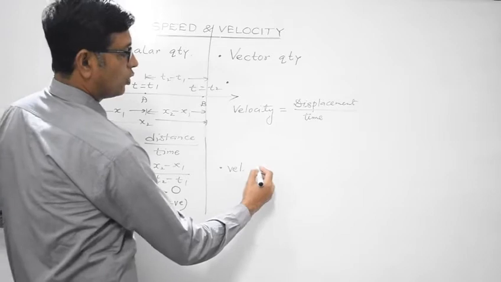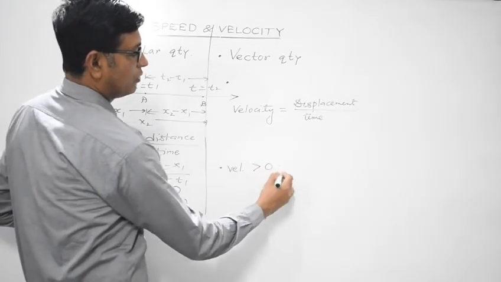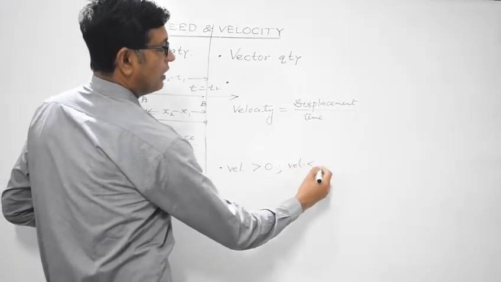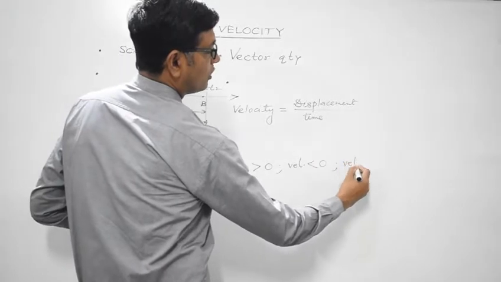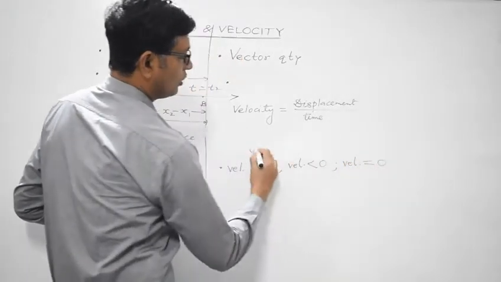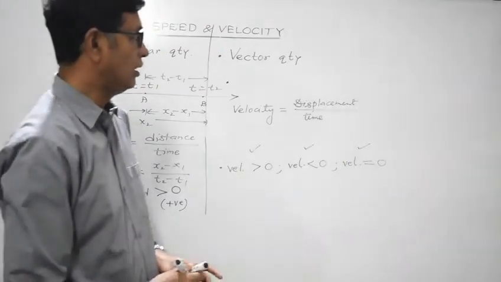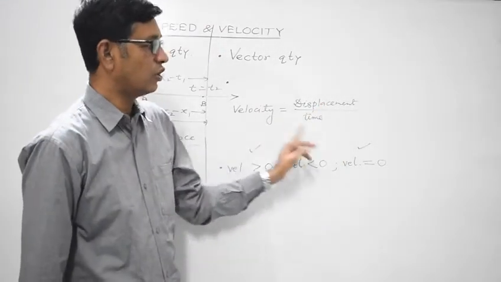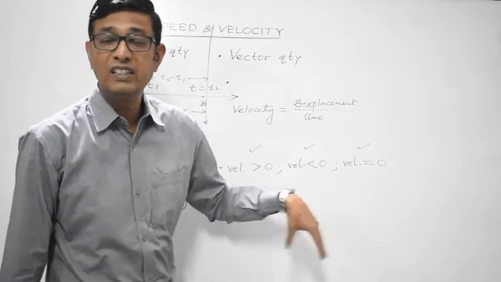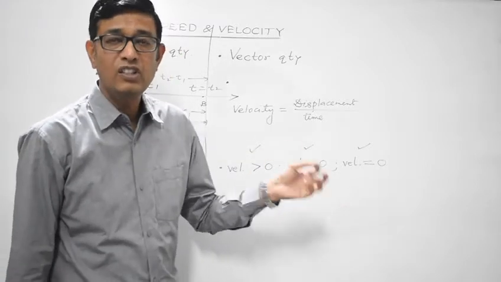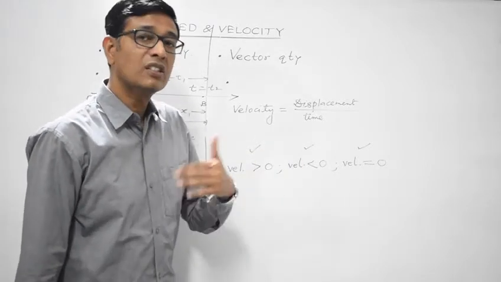So velocity of a body can be greater than zero, it can be less than zero, or even velocity of a body can be zero. So all the three cases are possible out here, right? When the displacement is zero, the velocity will be also zero. When the displacement is zero, when the initial position of the body coincides with its final position.